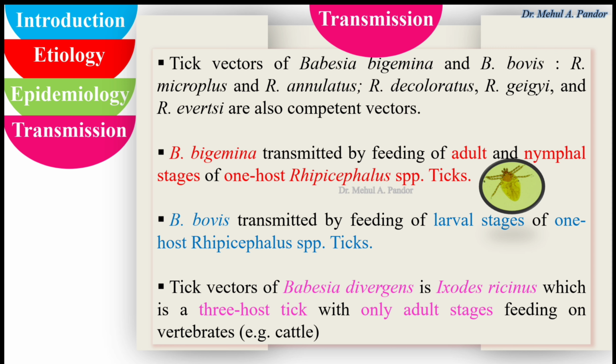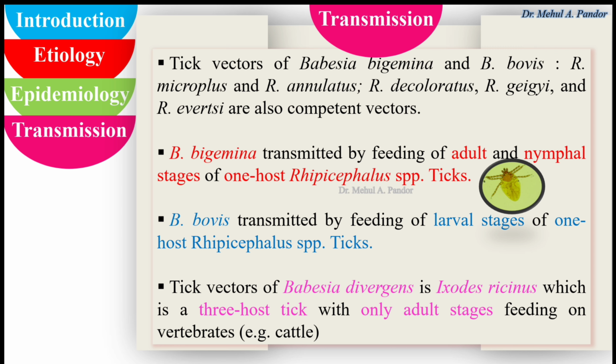Babesia bovis is transmitted by feeding of larval stages of one-host Rhipicephalus species ticks. The tick vector of Babesia divergens is Ixodes ricinus, which is a three-host tick with only the adult stage feeding on the vertebrates, that is cattle.